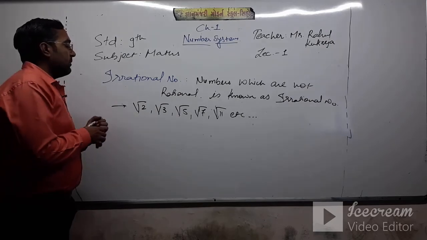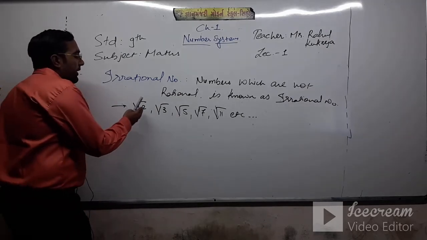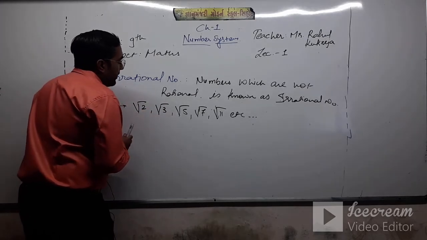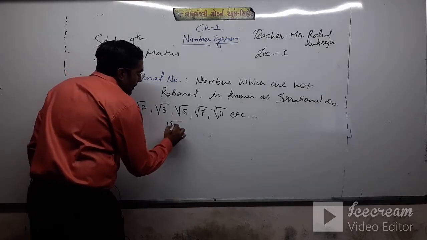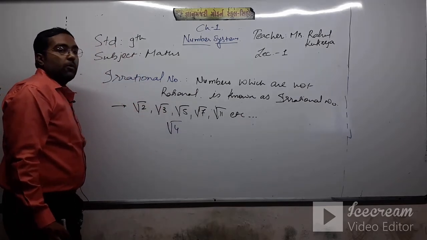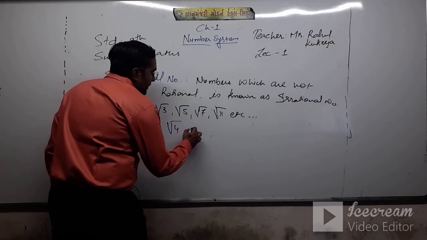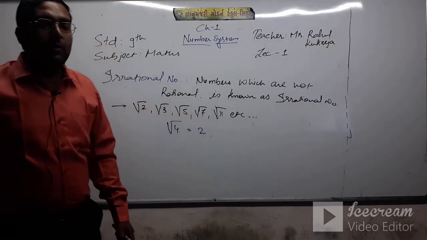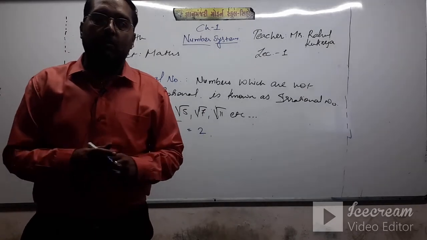Clear? I've already written it here, that is 2, 3. Why should I not write the square root of 4 here? Because the square root of 4 is equal to 2. We know about that. We also know about squares and square roots.